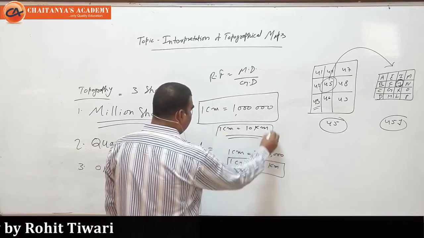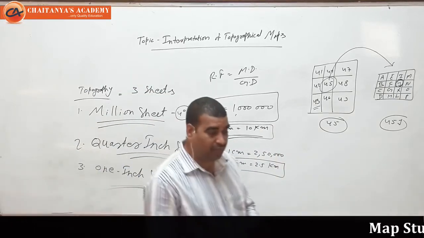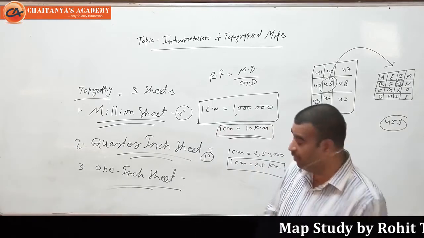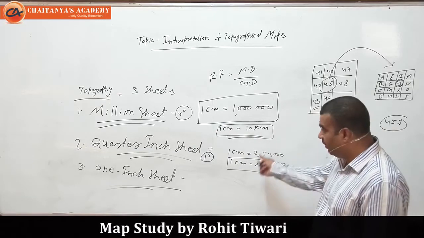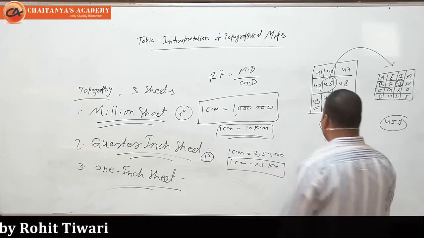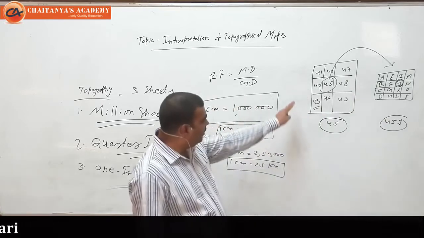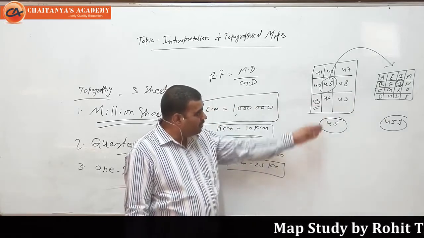So try to understand it. The scale is going to change. Both sheets have different scales. For the first, 1 centimeter is equal to 10 kilometer. But here 1 centimeter is equal to 2.5 kilometer. So first we had 41 to 49, a total of 9 sheets, which are million sheets.